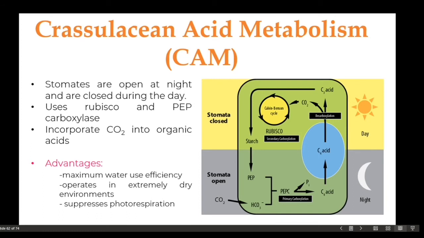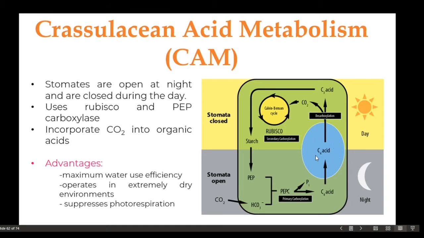The malic acid is then stored in the central vacuole of the plant, and there the malic acid accumulates, so does carbon dioxide. So again, this is where the first step happens. Since they only open their stomata during the night, they can only fix carbon dioxide at night time. And again, the initial process involves the incorporation or the fixing of carbon dioxide to phosphoenol pyruvate, forming now a 4-carbon compound which is called malic acid. And then this malic acid is going to be stored in the central vacuole of the plant, making now the plant acidic because of the presence of a lot of malic acid.